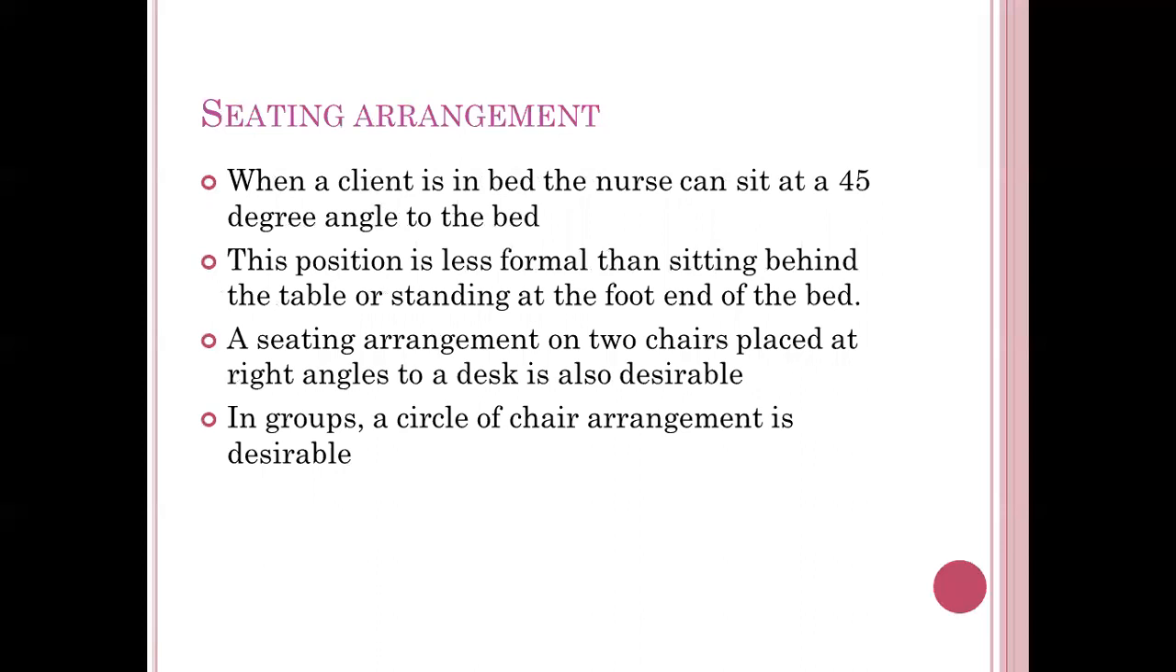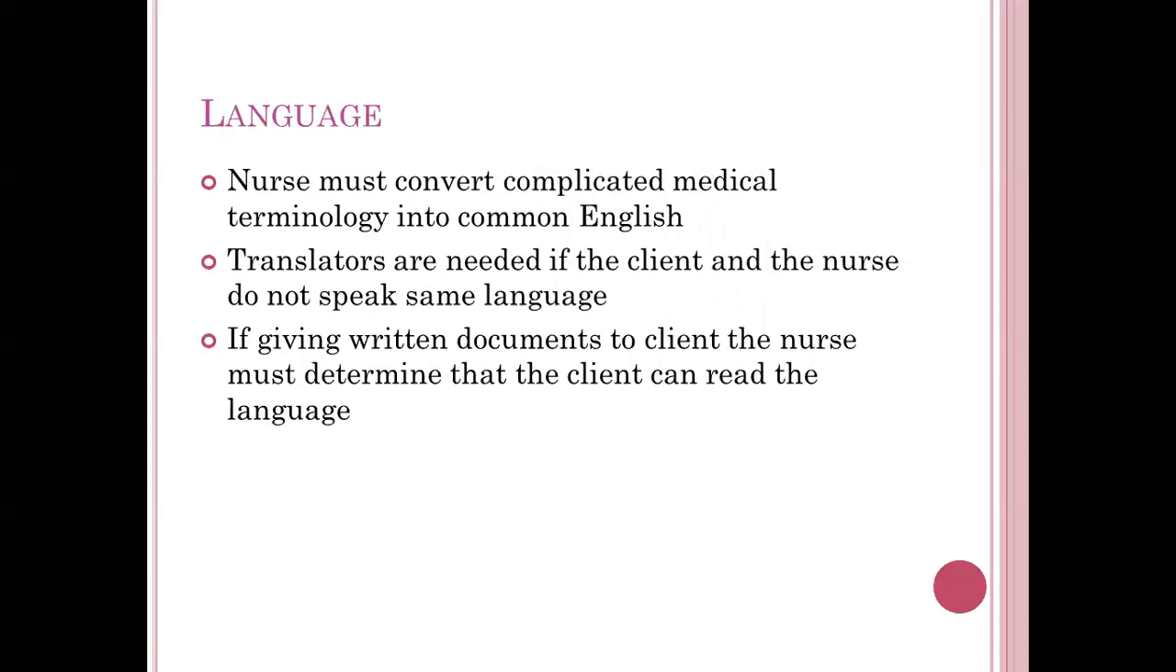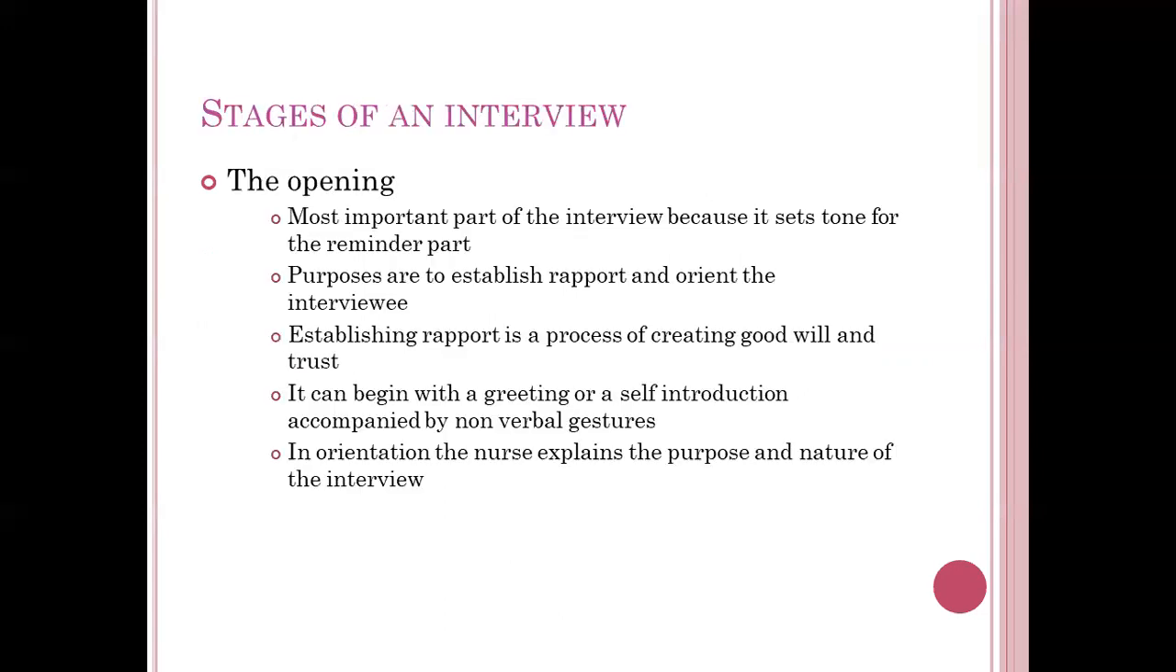Seating arrangement: there should not be any other client, only you and the patient, or two chairs. You can sit face to face, or if the client is lying down, you can sit at a 45-degree angle and talk with the client. The distance between the two persons should be only 2 to 3 feet. Language: whichever language is known to the client, we have to use that language whenever we are getting information from the client.